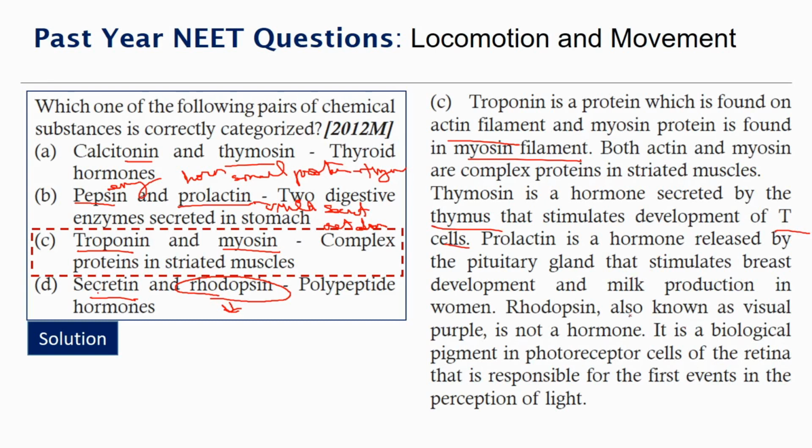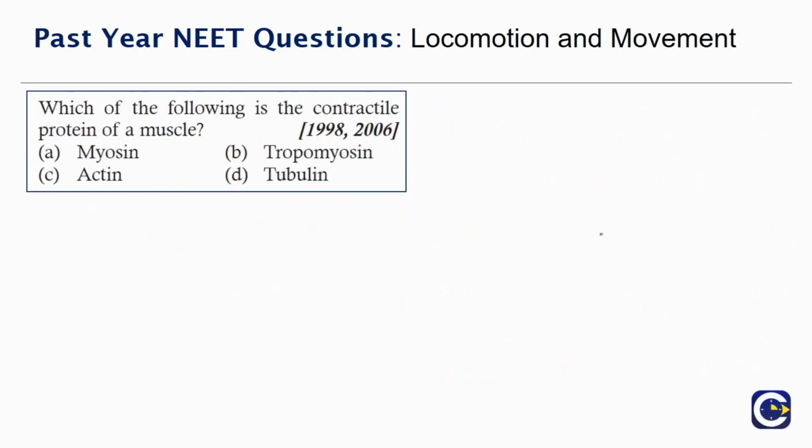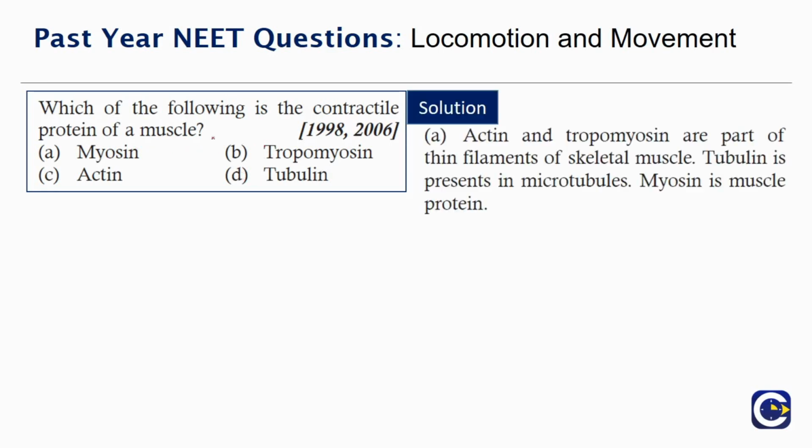Rhodopsin, also known as visual purple, is not a hormone. It is a biological pigment in photoreceptor cells of retina that is responsible for the first events in perception of light. So moving on to the next question. Which of the following is the contractile protein in muscle? Myosin, tropomyosin, actin, tubulin. So this is basically a fact.